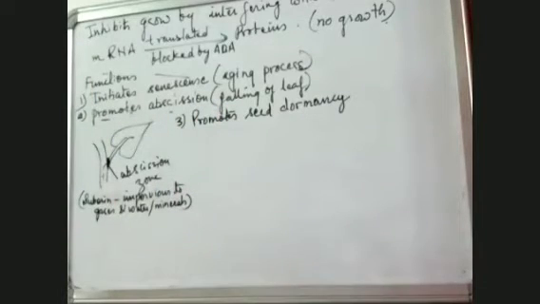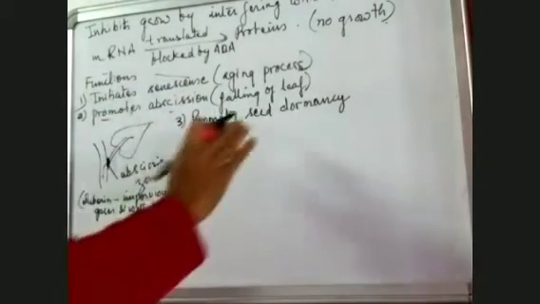That is known as seed dormancy. The seed doesn't germinate. So this is failing of the seed to germinate even in the presence of all the factors which favor germination. Even if such factors are present but the seed doesn't grow, we call it seed dormancy.